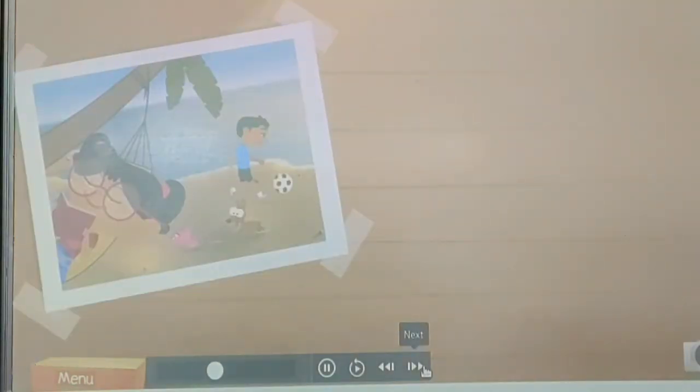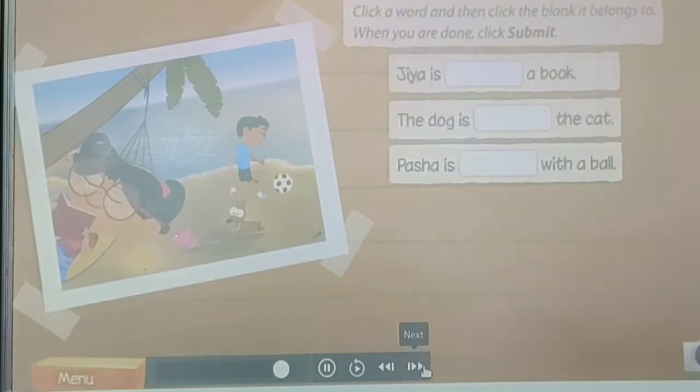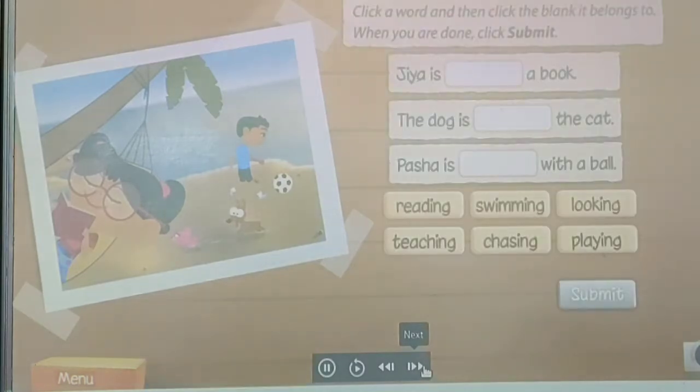What's happening in this picture? These sentences describe what everyone is doing in the picture. Can you complete them? Click a word and then click the blank it belongs to. When you're done, click submit. Your time starts now. Jia is dash a book. The dog is dash the cat.